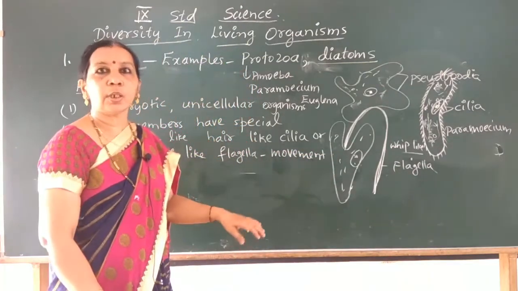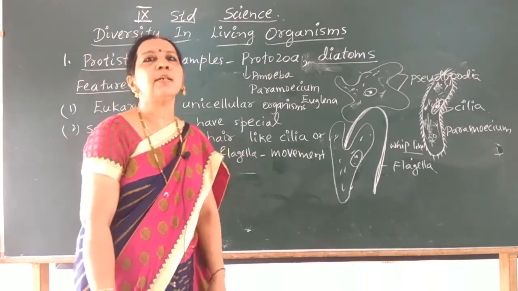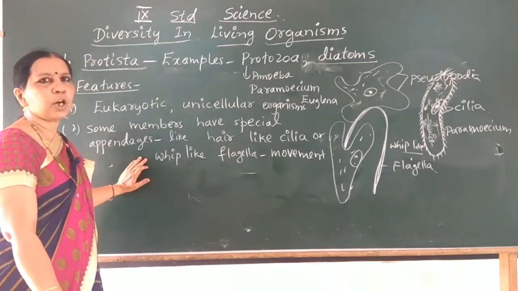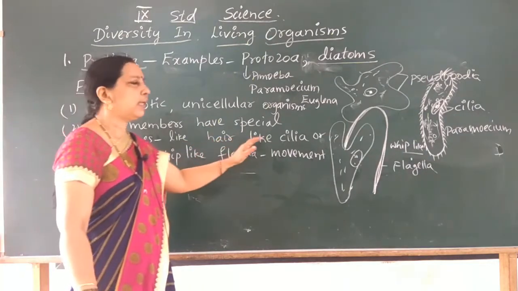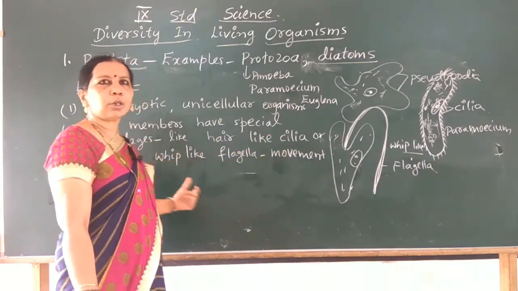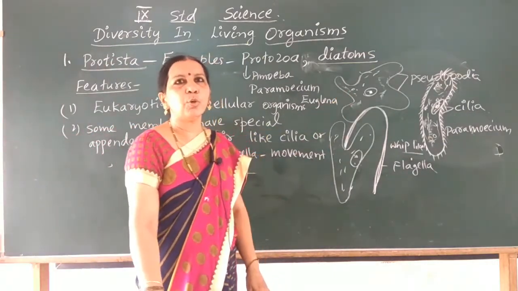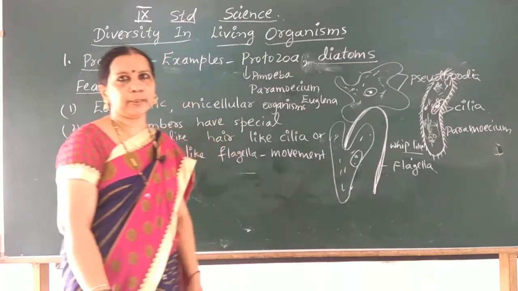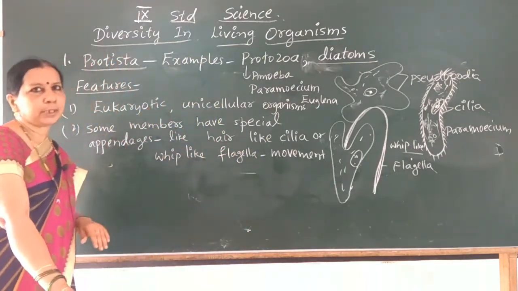They move around with the help of these structures, and in amoeba, pseudopodia help in movement. So this is another feature of kingdom Protista.